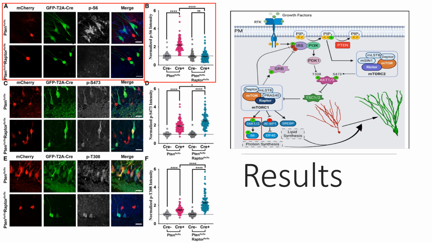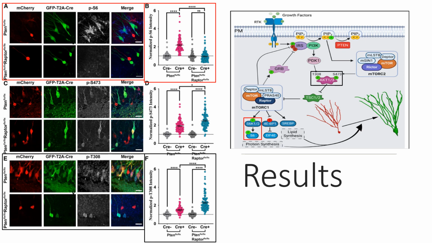Interestingly, this elevated phosphorylation of S6 was completely rescued in P10 and Raptor double knockout neurons when compared to wild-type neurons. This indicates successful disruption of mTORC1 and its activity. Another crucial kinase in the mTOR pathway is kinase AKT. Knockout of P10 resulted in an increase in the phosphorylation of AKT at threonine 308. The P10 Raptor double knockout displayed a greater increase than seen in the single knockout of P10.